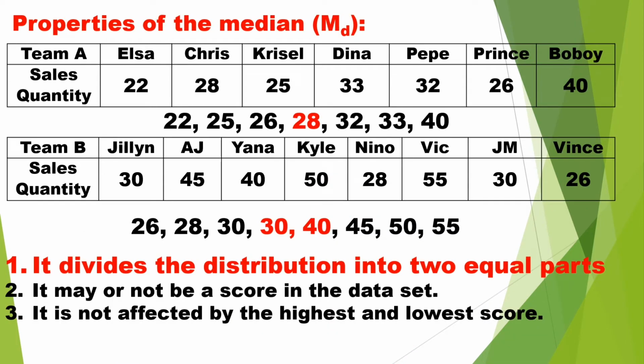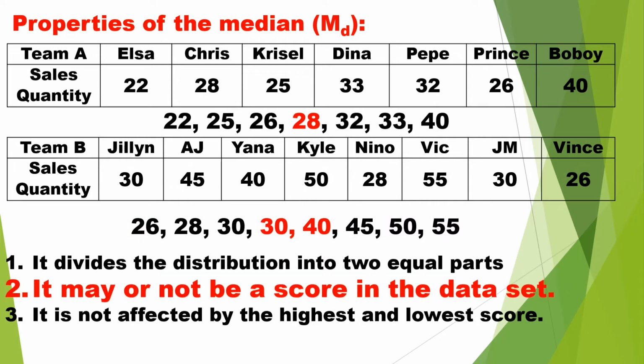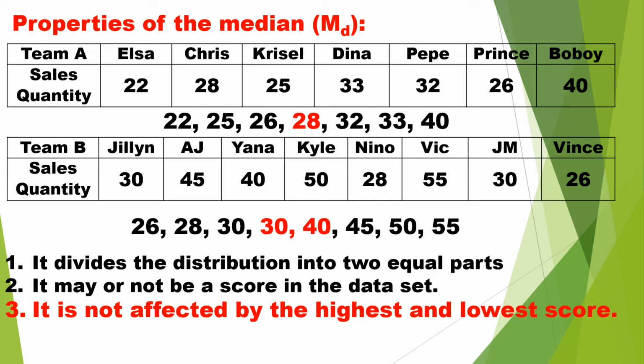Properties of median. Number 1, it divides the distribution into 2 equal parts. As I said before, in Team A, 28 has 3 entries before and 3 entries after. In Team B, 30 and 40 also have 3 entries before and 3 entries after. Property number 2, it may or may not be a score in the dataset. And number 3, it is not affected by the highest and lowest score.